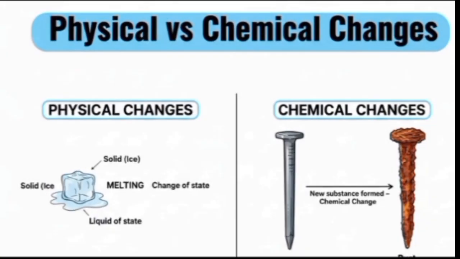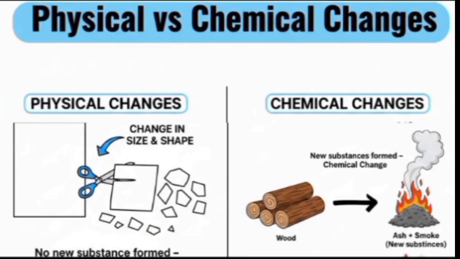Here we can do a comparison of physical and chemical change. During physical change, just the state is changed, but in chemical change, a new substance is formed and it cannot be reversed back. Here you can have a comparison of cutting of paper and burning of wood. Cutting of paper is just a change in size and shape. No new substance is formed, so it is a physical change. While in the burning process, new substances are formed and they cannot be reversed back, so it is a chemical change.